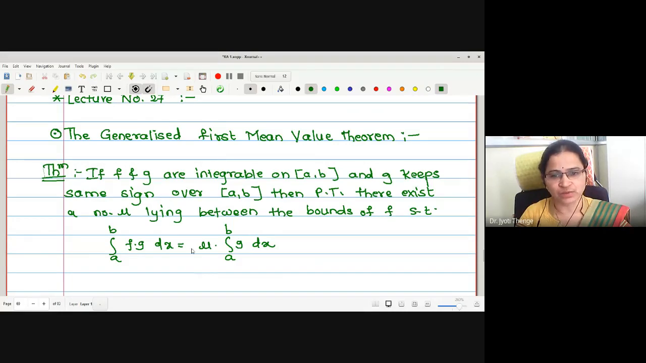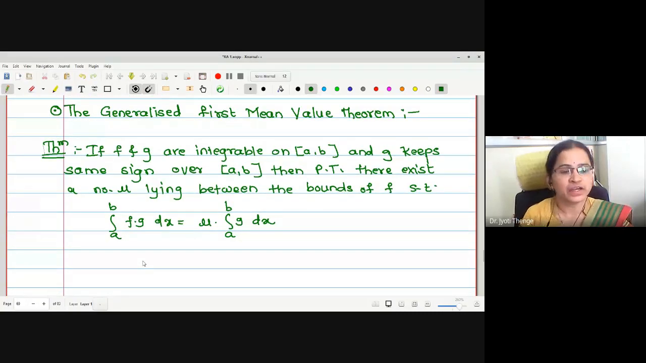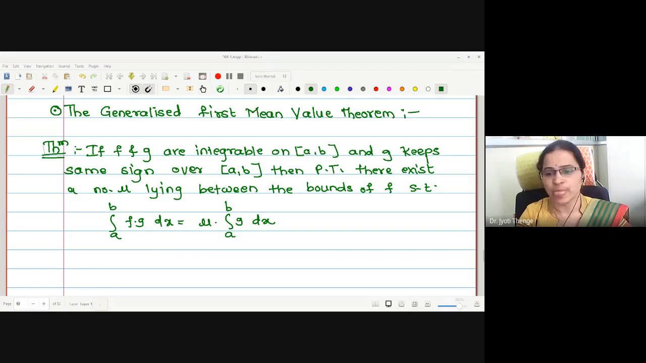Mu is the mean value which lies between the bounds of f. What does the statement say? The integration of a product f dot g is equal to mu times the integration of that function g, a to b g dx. Now, what are the things given to us in the assumption?